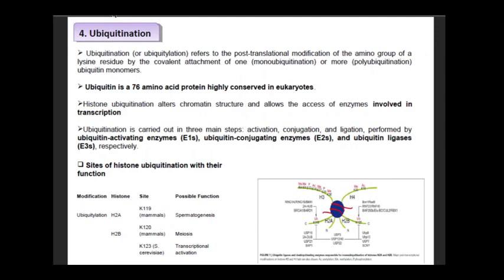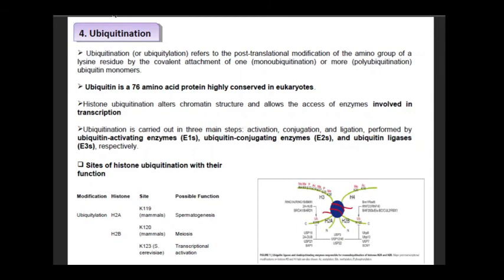Ubiquitin is a 76 amino acid protein which is highly conserved in eukaryotic cells. Histone ubiquitination alters the chromatin structure and allows access of enzymes involved in transcription.